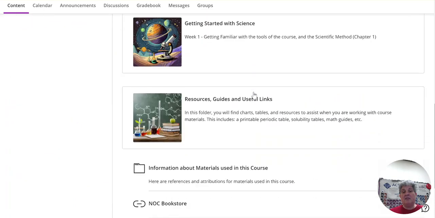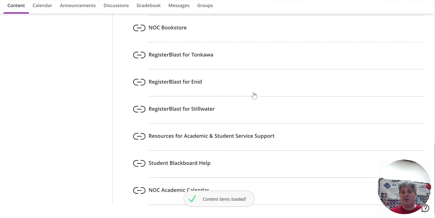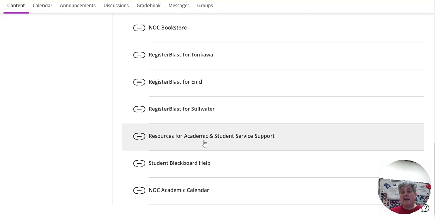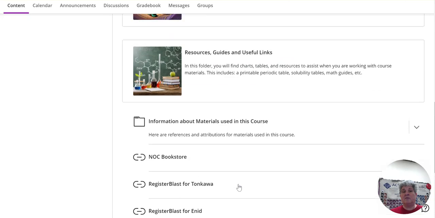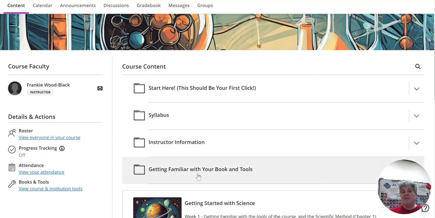The other thing is if you scroll down, you're going to start to see that Blackboard Ultra is trying to have as few clicks deep as it can. So some of those typical things that we had on the left-hand side of the old Blackboard are now here. You have the link to the bookstore, you have your register blast for that proctored exam that we're going to have during the semester, you have a link to your academic support, Blackboard help, and the NOC academic calendar. You also have some of those traditional things that we've had. There's the syllabus here, here's the instructor information, and this is getting familiar with your books and tools.